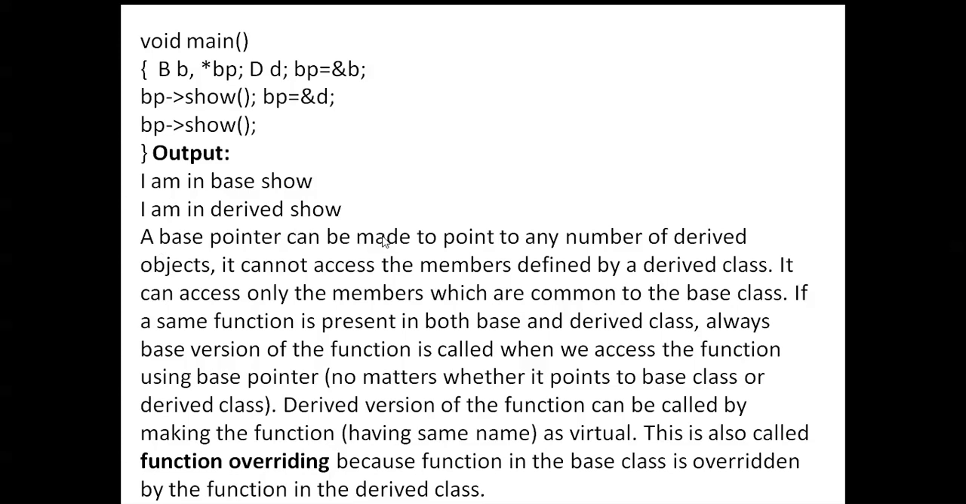A base pointer can be made to point to any number of derived objects. It cannot access the members defined by a derived class. It can access only the members which are common to the base class, if a same function is present in both base and derived classes.